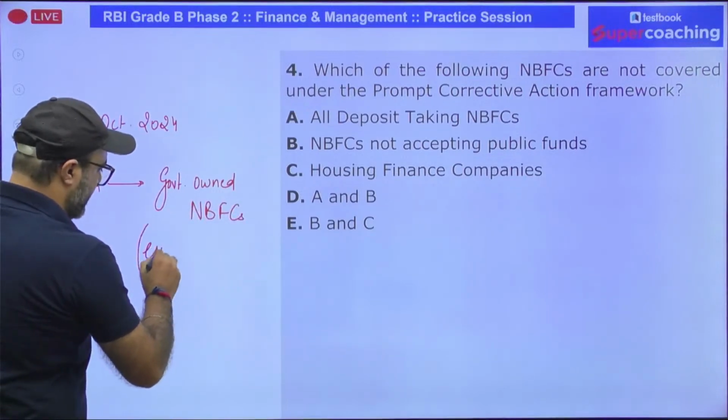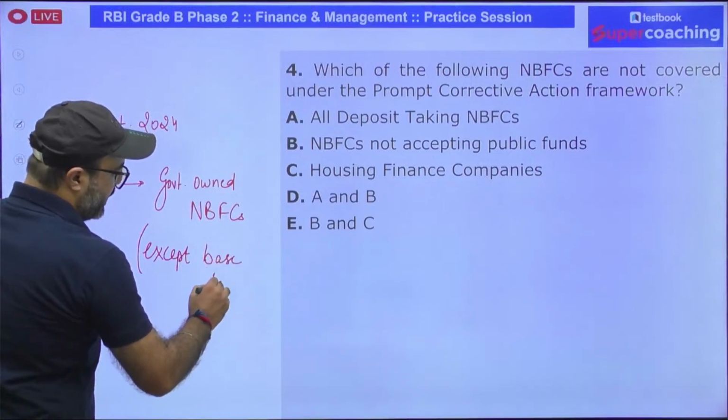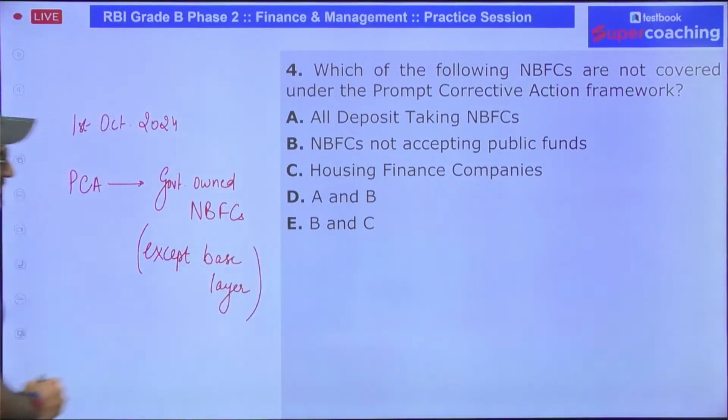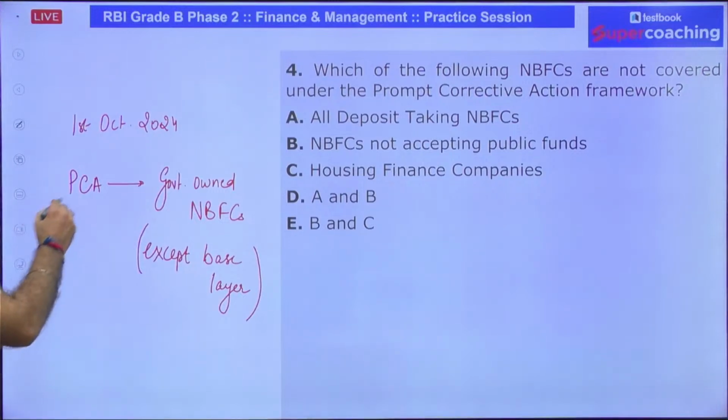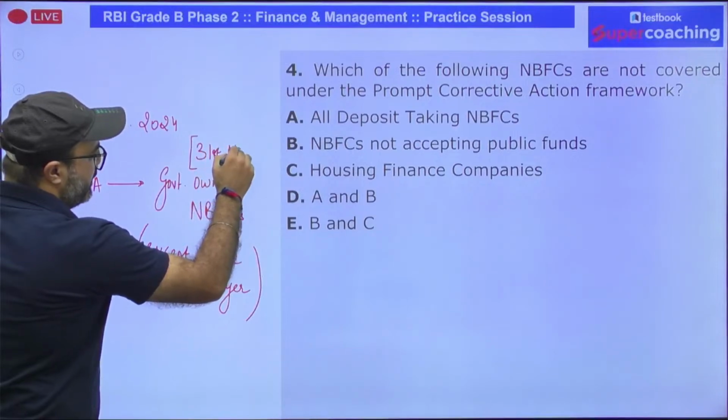Except those NBFCs which are in base layer. So this is the latest addition which you need to remember, which you need to include in your information. So objective of PCA is very much clear, but the question is, so this will be applicable on the basis of 31st March 2024 data.